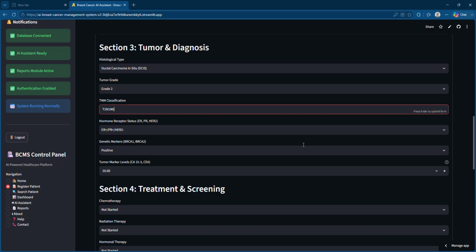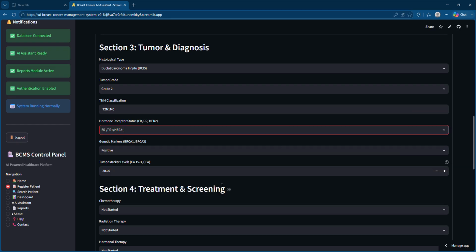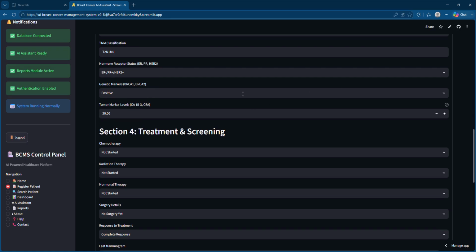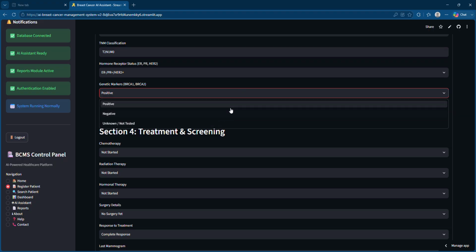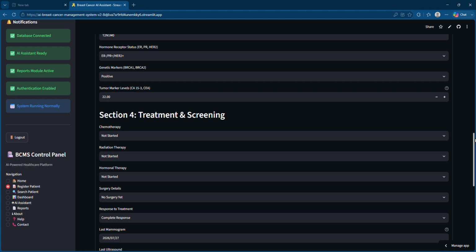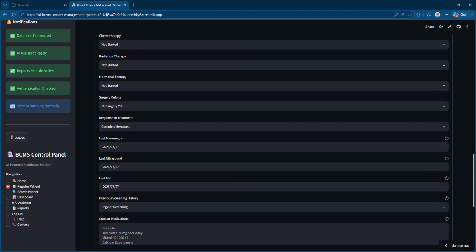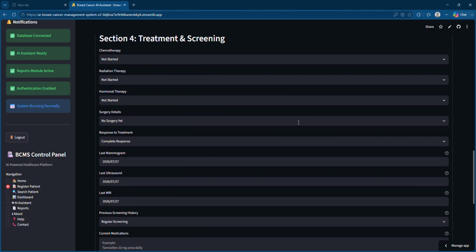And this is the hormonal receptor status. So let's say I am selecting this here. And I am keeping the genetic markers as positive. And tumor level, let's say I am making it 22. So we are finished with section 3, the tumor and diagnosis part. Now comes section 4, that is the treatment and screening part.